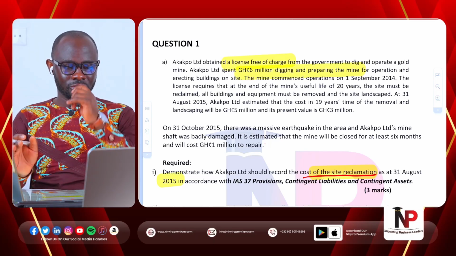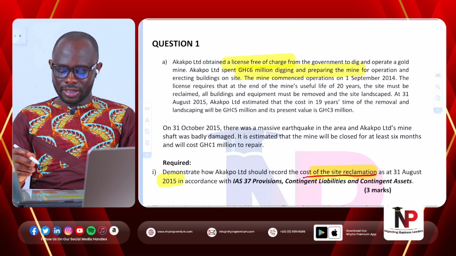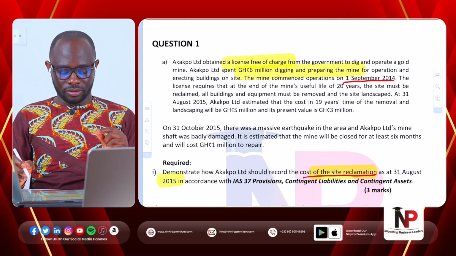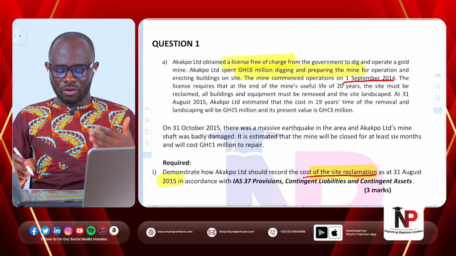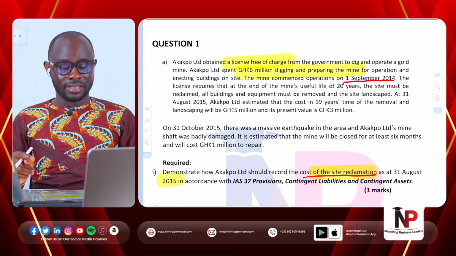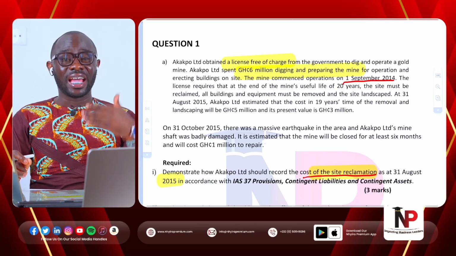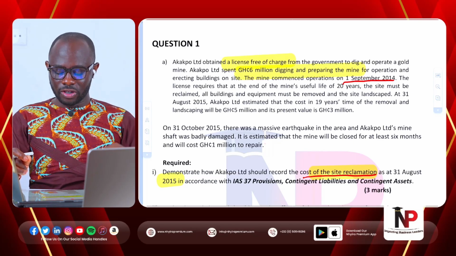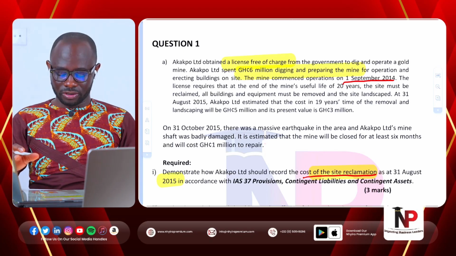But let's continue. The mine commenced operations on 1st September 2014. The license required that at the end of the mine's useful life of 20 years, the site must be reclaimed. All buildings and equipment must be removed and the site landscaped.